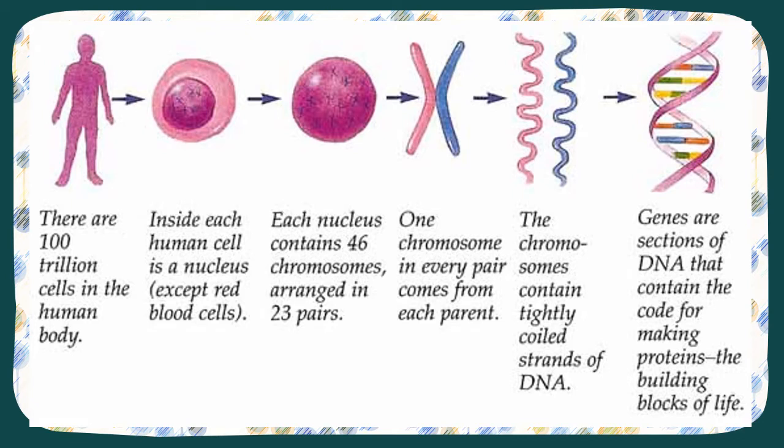One chromosome in every pair comes from each parent. Now, they're not really pink and blue. They're just using that to show that the pink ones would come from your mum and the blue ones would come from your dad. So the chromosomes, when you zoom in even further, contain coiled strands of DNA. And then when you go closer, the genes are the sections of the DNA that contain the code for making the proteins, our building blocks of life. Those codes are responsible for things like our hair colour and our eye colour. So pause the video now to complete task 1. Press play when you're ready to move on.